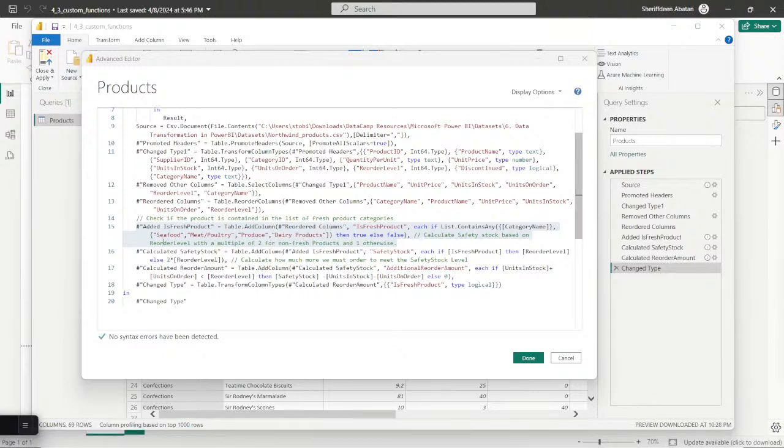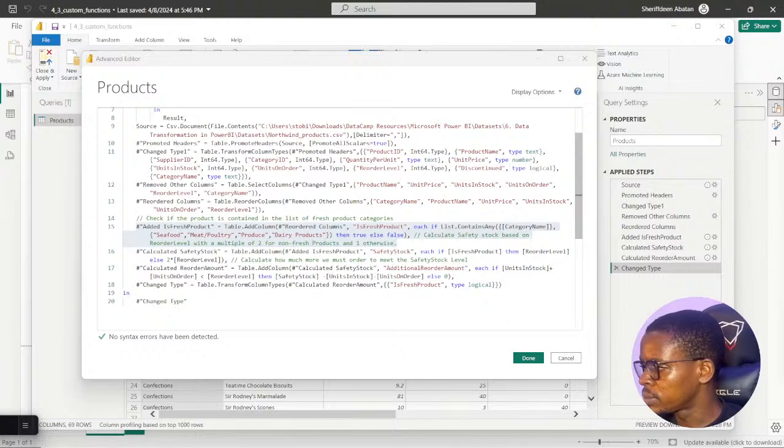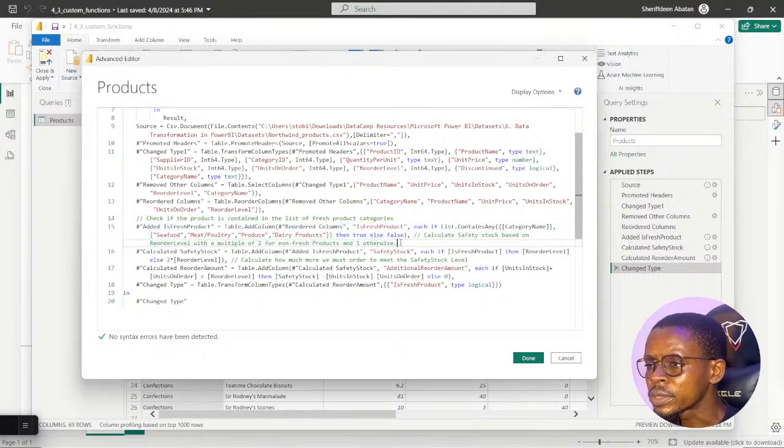I'm trying to take precaution not to delete what I'm not supposed to delete from my line of code and get into an error. That is what I'm trying to do here. So let me just pay attention real quick. Added is fresh product. Let me just copy this real quick.